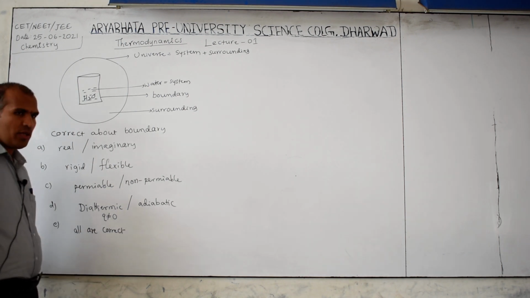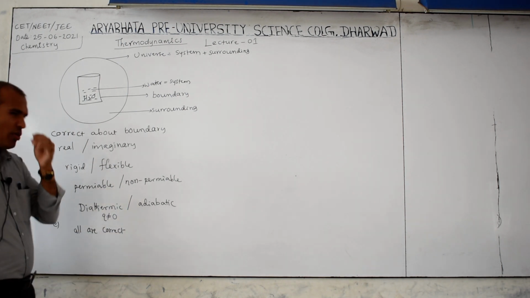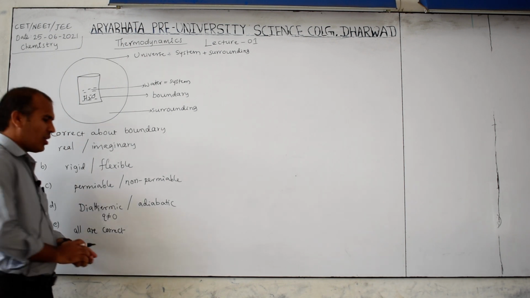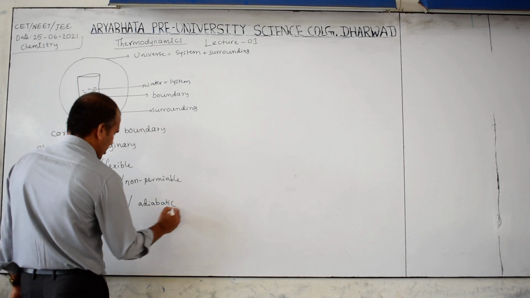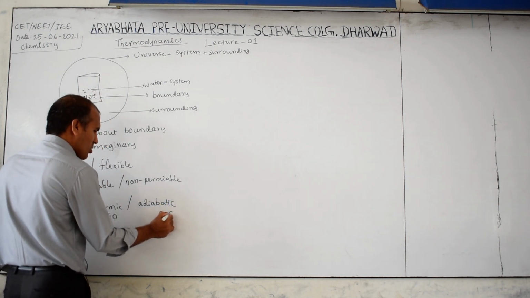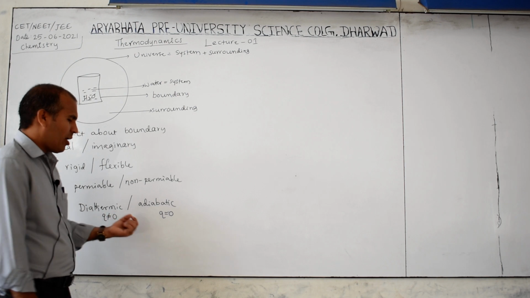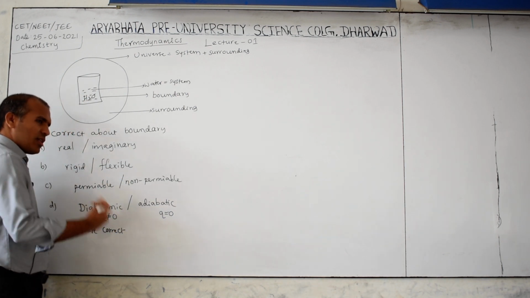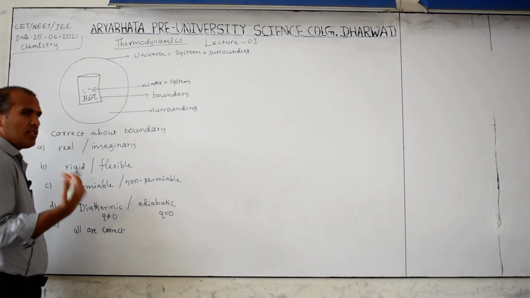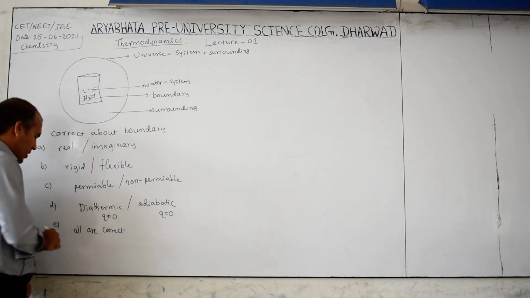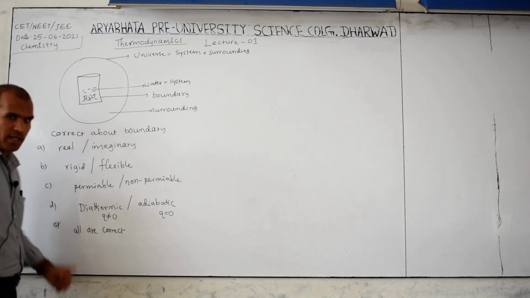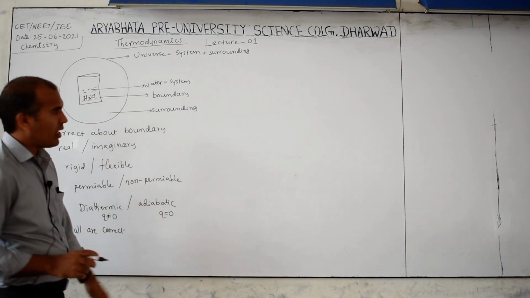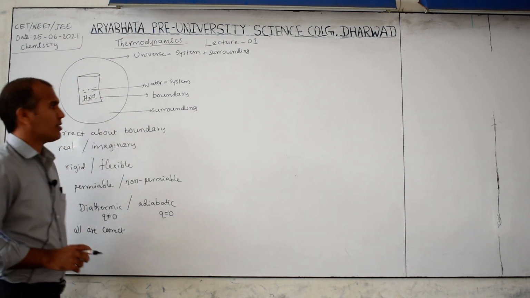Adiabatic, you know the Milton water bottle, 24 hours cool and 24 hours hot, like a hot box. That hot box is insulated. Therefore here Q, the heat, is constant. Keep in mind, adiabatic means heat is constant. Diathermic means heat is not constant, heat exchange is possible between the system and surroundings. So all are correct, therefore option E is correct. I hope you understand what the system and surroundings are and what you call the boundary.